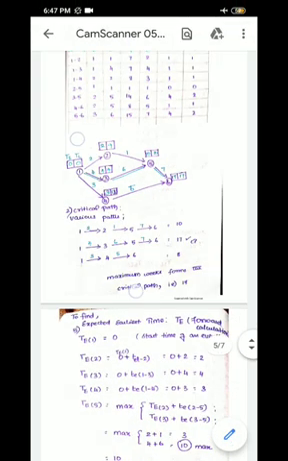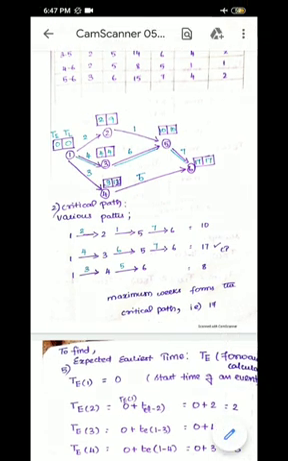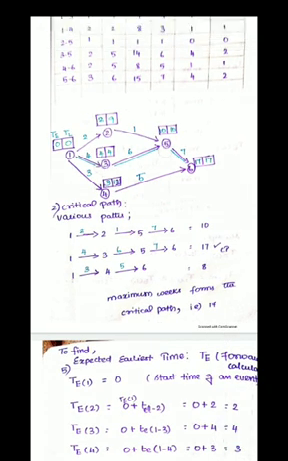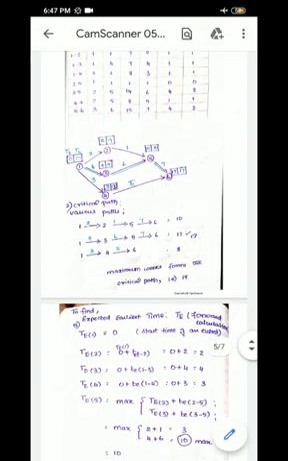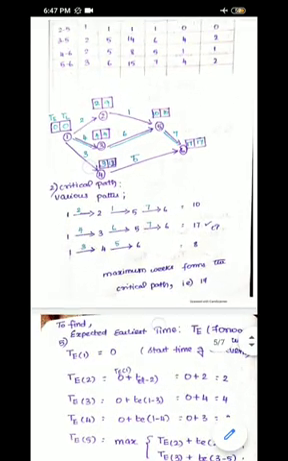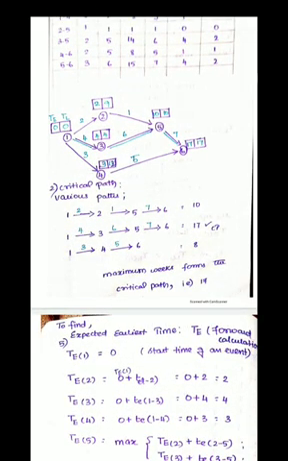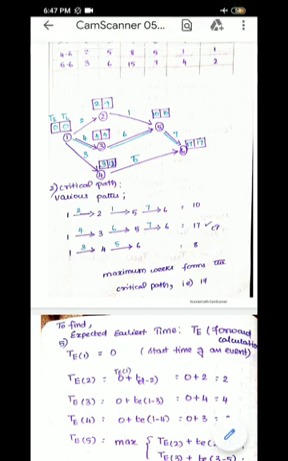Similarly for path 1 to 3, 3 to 5, 5 to 6, the times are 4, 6, 7. Here I have represented it 4, 6, 7. Similarly for 1, 4, 6, it is 3, 5. So I am going to simply add up the estimated time values. 2 plus 1 plus 7 is 10. 4 plus 6 plus 7 is 17. 3 plus 5 is 8.